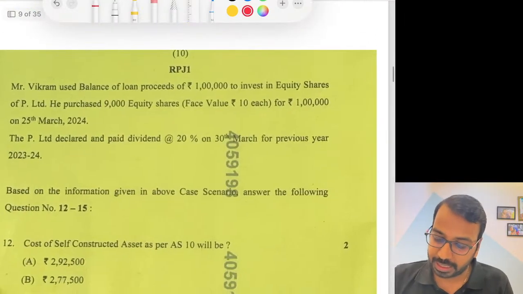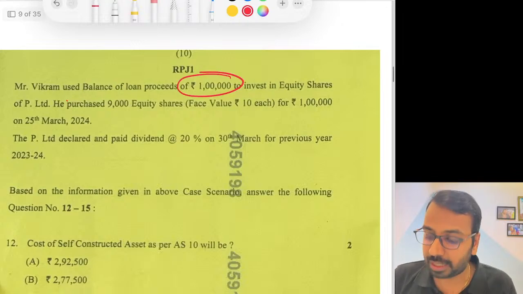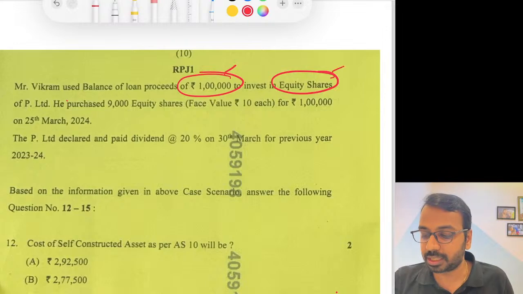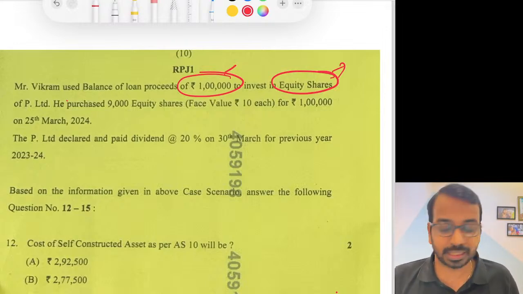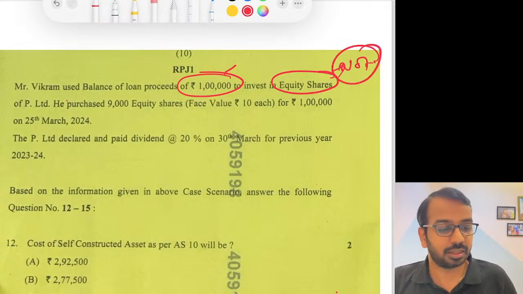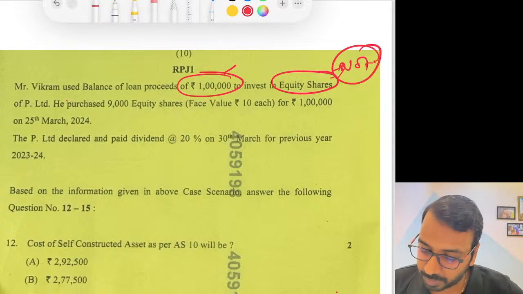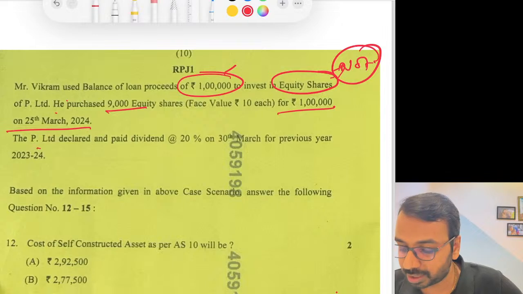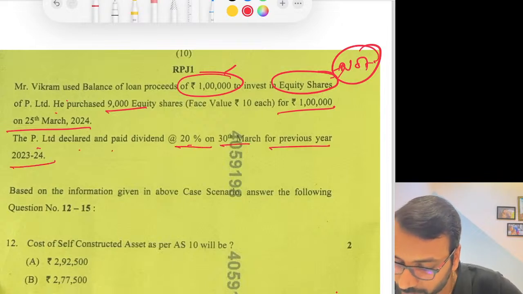Mr. Vikram used the balance loan proceeds of 1 lakh. So out of the 6 lakhs loan taken, 1 lakh he has invested in equity shares. Now tell me, is an equity share a qualifying asset? It is not a qualifying asset. He purchased 9,000 equity shares for 1 lakh on 25th of March. P Limited declared and paid a dividend of 20% on 30th March for the previous year 23-24.